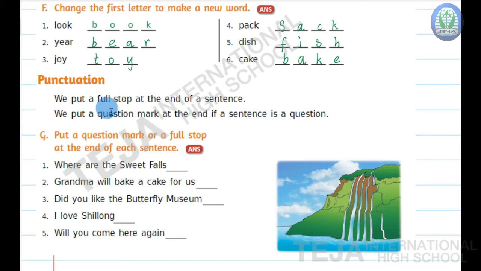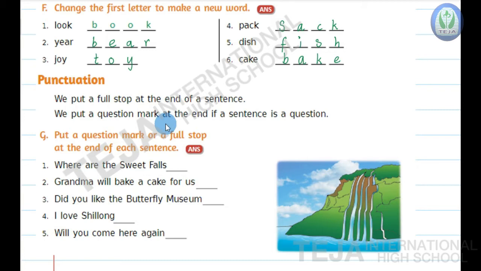Generally, the beginning letter of a sentence should be written in a capital letter and the sentence should end with a full stop. Okay? And if the sentence is a question, then it will end with a question mark.